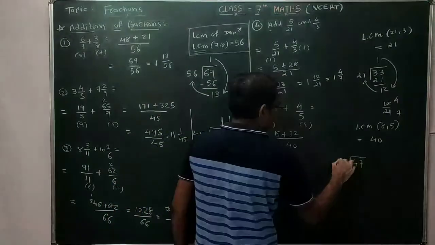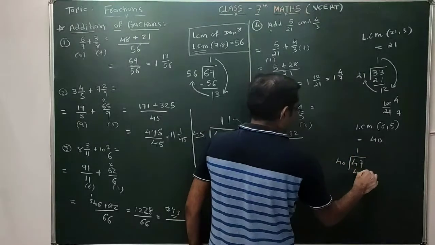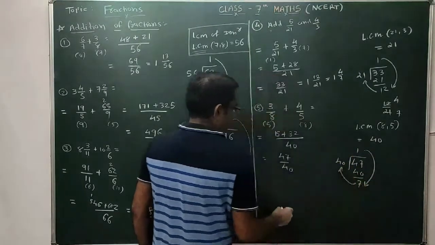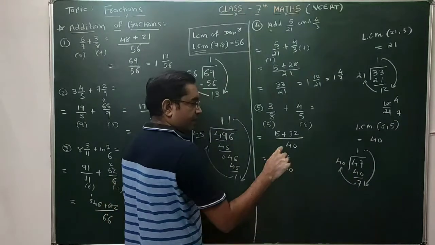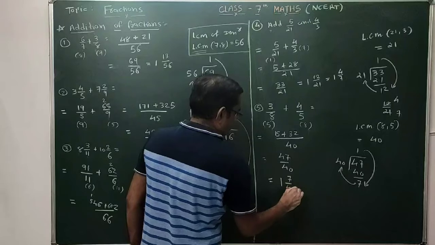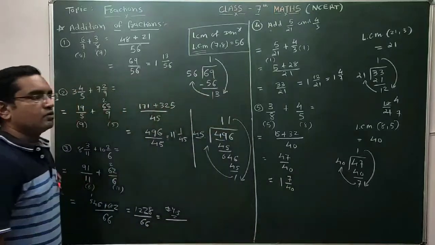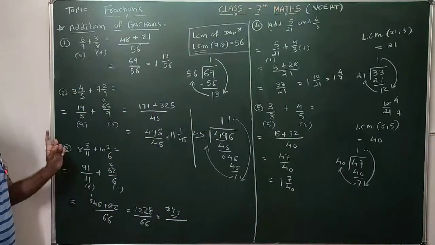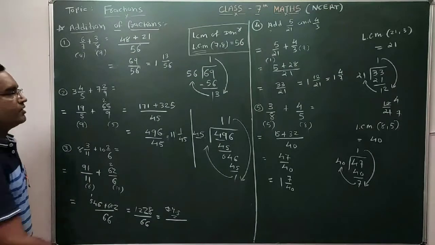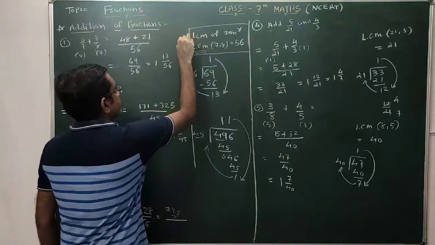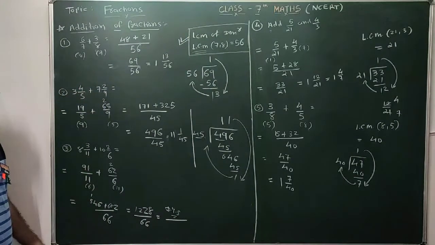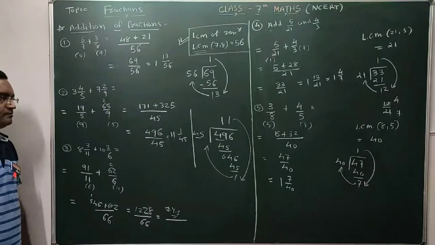So 47 by 40. 40 ones are 40. So one integer 7 by 40. Your answer in mixed number is one integer 7 by 40. Clear, students? So this is how you can perform addition of given fractions by using LCM. Clear? For this LCM, you revise yourself of standard 6. So pause the video to note it down.